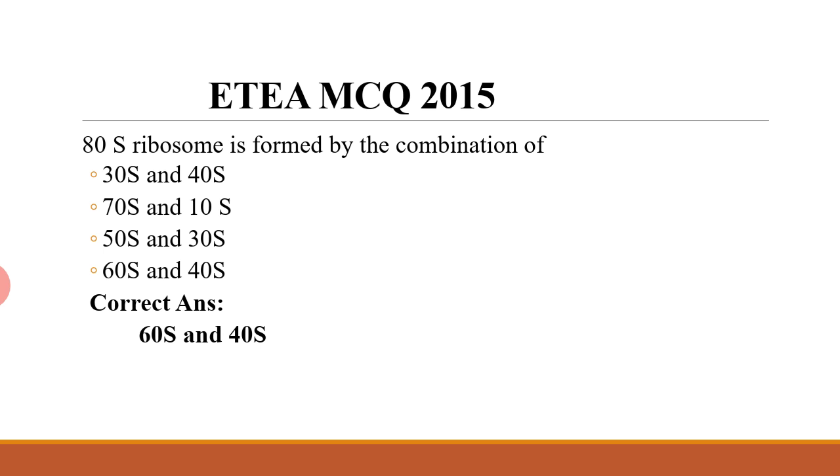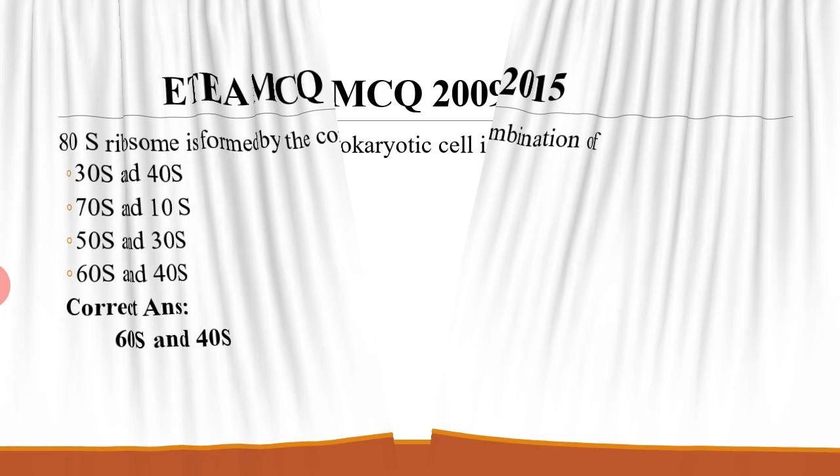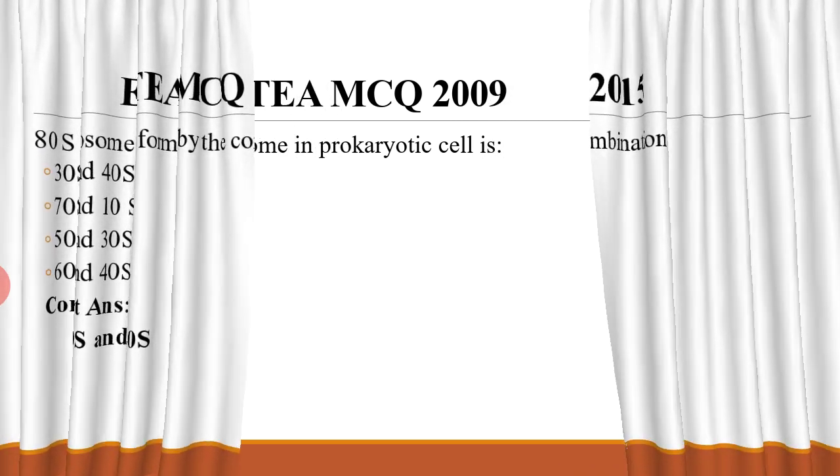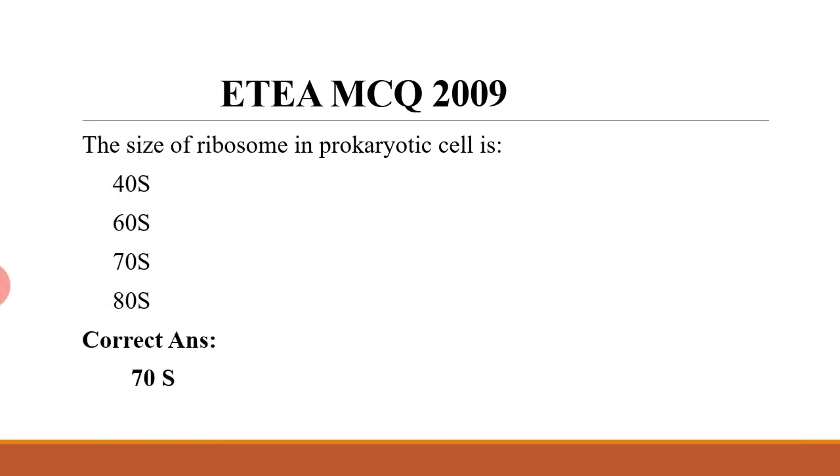ETA MCQ 2015. 80S ribosome is formed by the combination of 30S and 40S, 70S and 10S, 50S and 30S, or 60S and 40S. And the correct answer is 60S and 40S. ETA MCQ 2009. The size of ribosome in prokaryotic cell is, we already discussed, 40S, 60S, 70S or 80S. The correct answer is 70S.